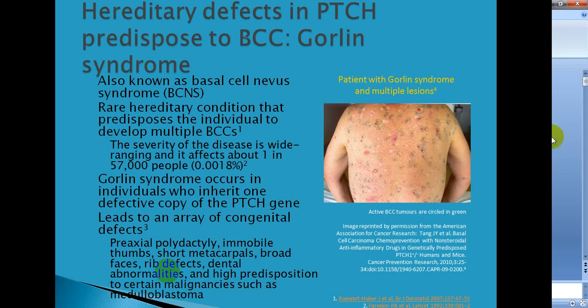Deregulation of this Hedgehog signaling produces this kind of diseases. During embryogenesis in vertebrates, the loss of Hedgehog signaling leads to disorders like polydactyly, craniofacial defects, and skeletal malformation.